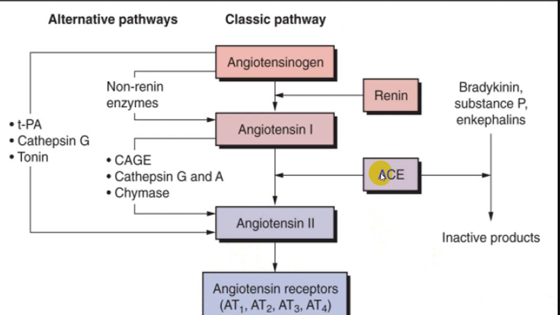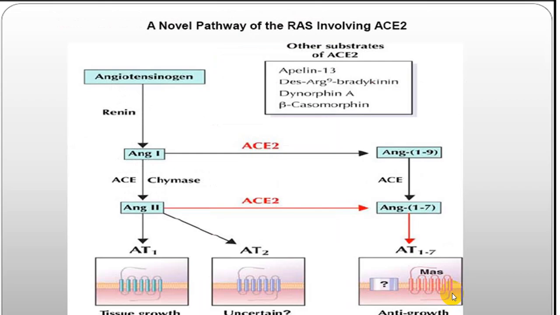ACE inhibitors block the conversion of bradykinin into inactive products, and that bradykinin will produce cough. Now, if you go through the metabolism of angiotensin, angiotensin 2 will be converted into the 1-7 chain by the ACE2 enzyme, and angiotensin 1 will also be converted into the 1-9 amino chain by ACE2.